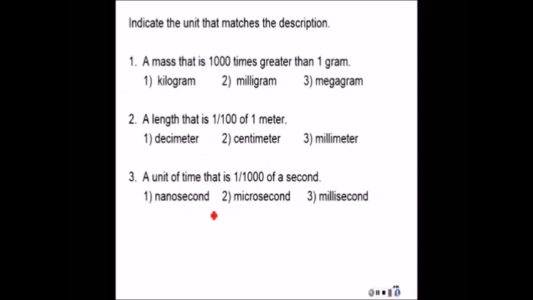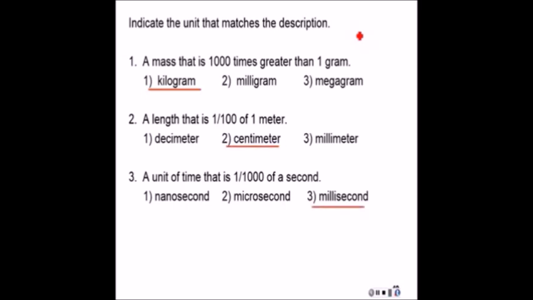Now let's see how much you know. So you want to stop here and pick out the answers to the 3 questions. 1, a mass that is 1,000 times greater than a gram would be what? 2, a length that is 1/100th of a meter is, and 3, a unit of time that is 1,000th of a second. And the answers would be, so check your answers now, kilogram, centigram, and millisecond.